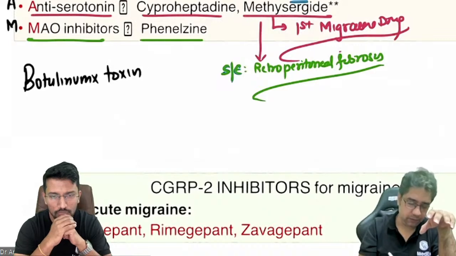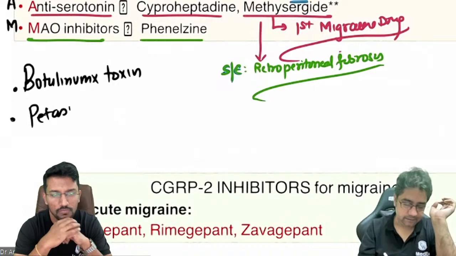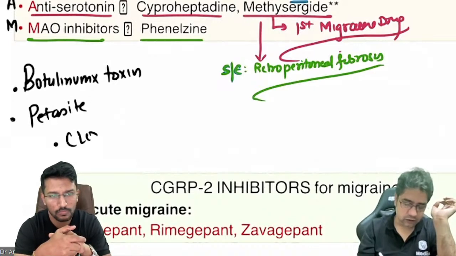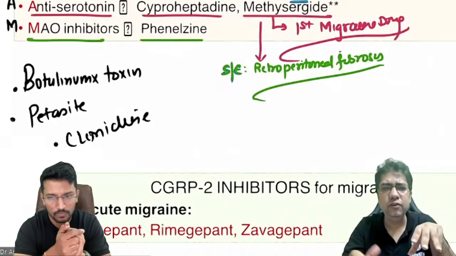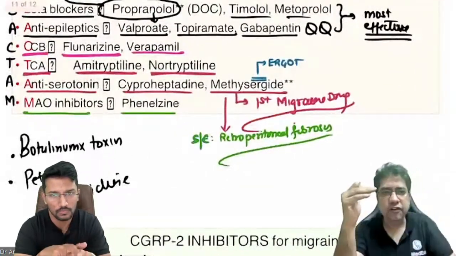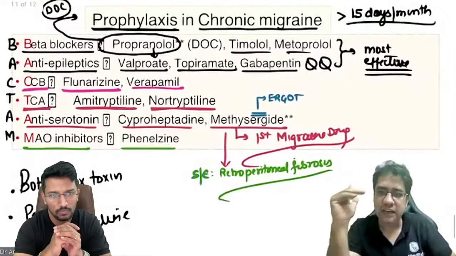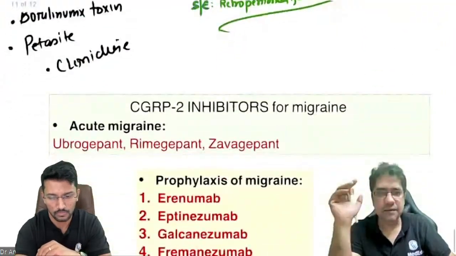It has pain relieving property. You can give one plant product known as pitacite. There is a drug known as clonidine, which is also sometimes used, but it carries a risk of hypotension. So rarely we use these drugs. We generally limit our choice of drug from this mnemonic which I have told you. जो मैंने आपको mnemonic बताया है ना बेटा, है ना? वहीं तक हम लिमिट करते हैं.